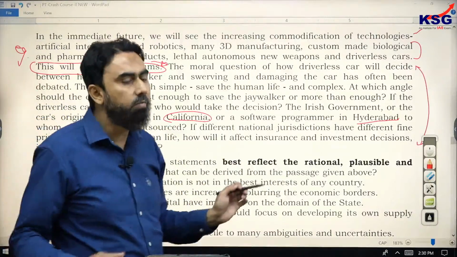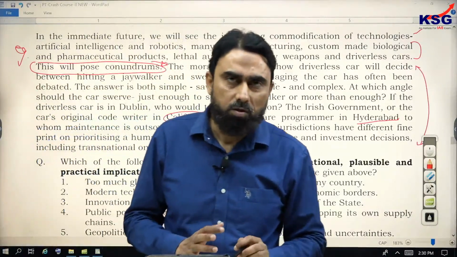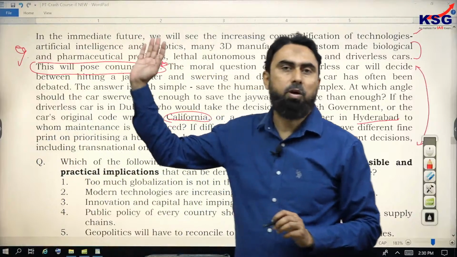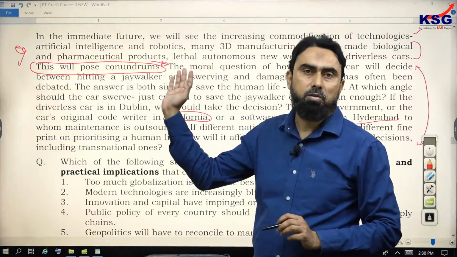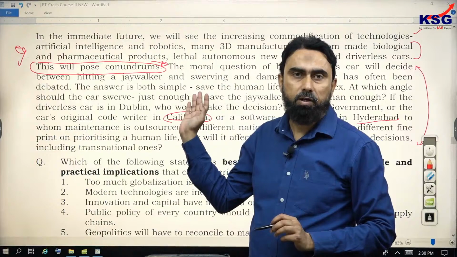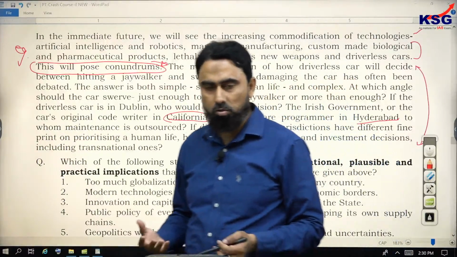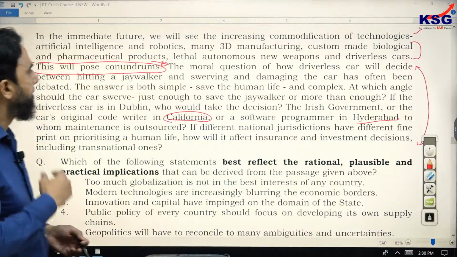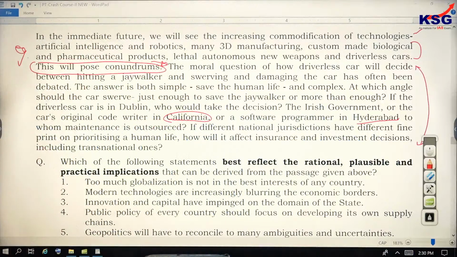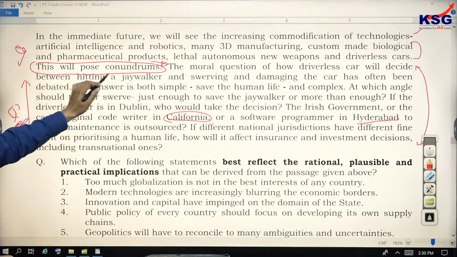The author wants to convey that these challenges associated with the increasing commodification of technology need to be evaluated and analyzed, otherwise they will create problematic situations, conundrums. With the driverless car, he has explained it. आप देखते हो इस passage में the explanation part is spread out, and just this will pose conundrum should not be missed.